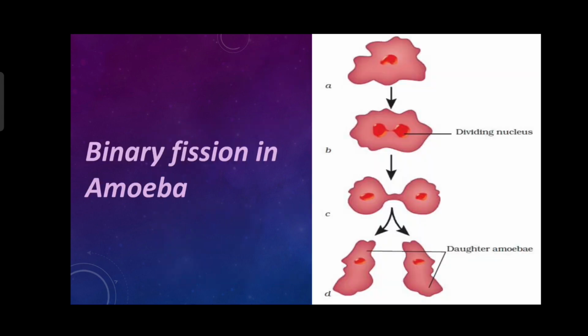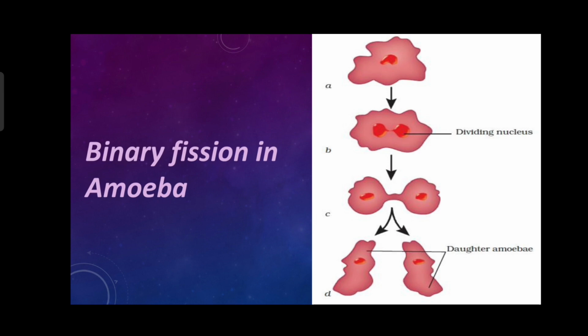As you know, unicellular organisms are single-cell organisms, but they also have different modes of reproduction. Binary fission occurs either by mitosis or amitosis. In binary fission, the parent cell divides to form two similar daughter cells.